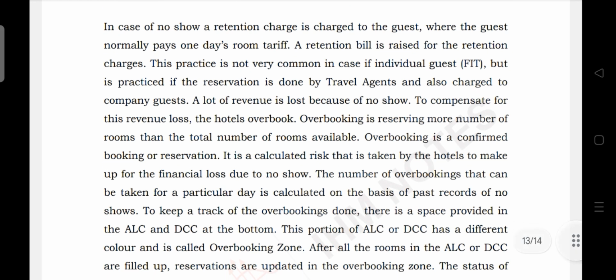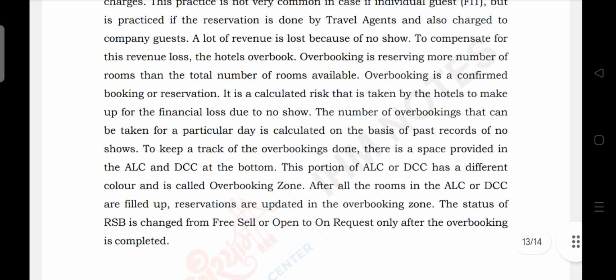To keep track of overbooking done, there is a space provided in the ALC and DCC at the bottom. The portion of ALC or DCC has a different color and is called the overbooking zone. After all the rooms in the ALC or DCC are filled, reservations are updated in the overbooking zone. The status of RSB is changed from free, sell or open to request only after the overbooking is completed.